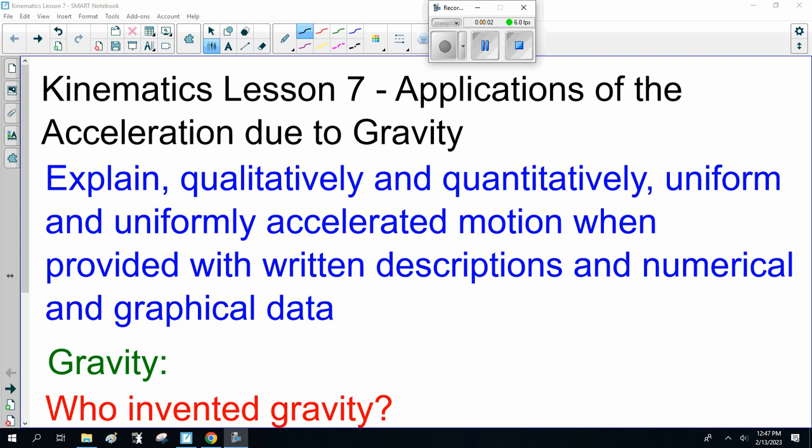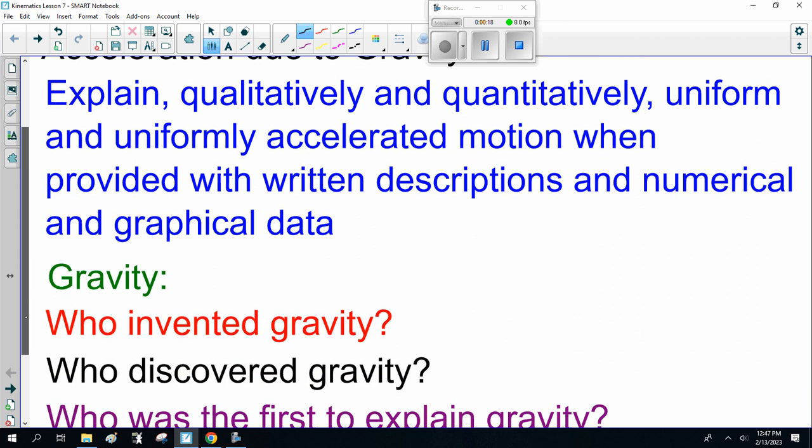Hello, ladies and gentlemen. Welcome to Physics 20, Kinematics, Lesson 7, Applications of the Acceleration Due to Gravity, Part 1. Today we're going to explain qualitatively and quantitatively uniform and uniformly accelerated motion when provided with written descriptions and numerical and graphical data.